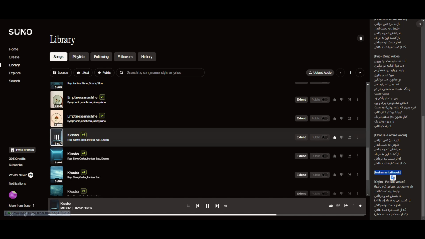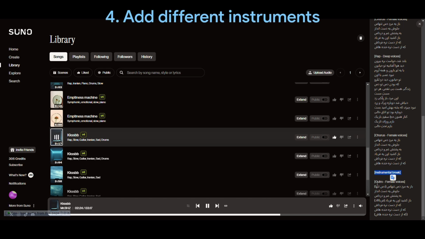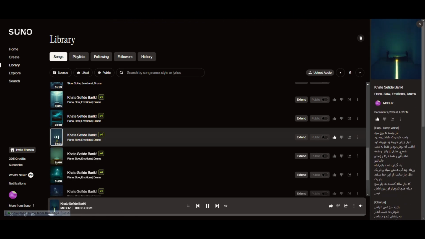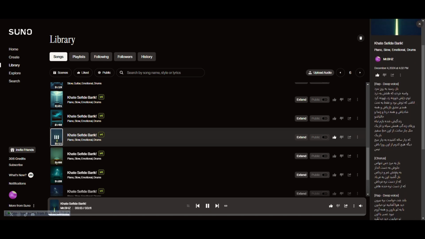In the style, you can also indicate the instruments that you want to be used in your song. For example, in this case, I used piano, slow, emotional, and drums. And the results actually include those instruments. It doesn't necessarily have to be an exact genre such as pop, rock, or jazz. You can also include instruments or even moods, for example sad, emotional, piano, guitar.